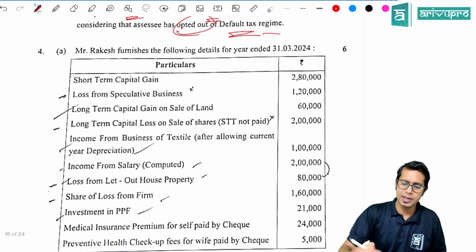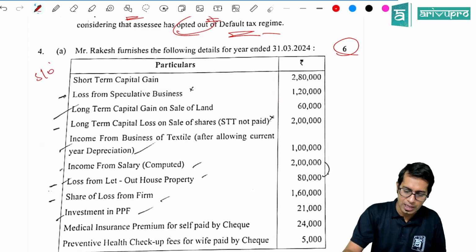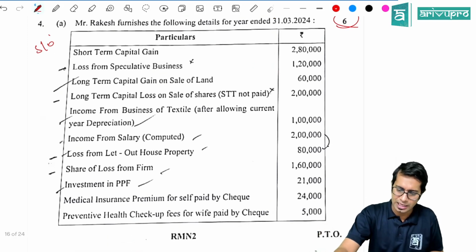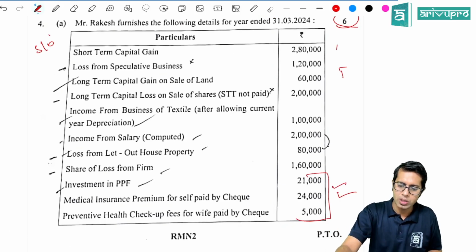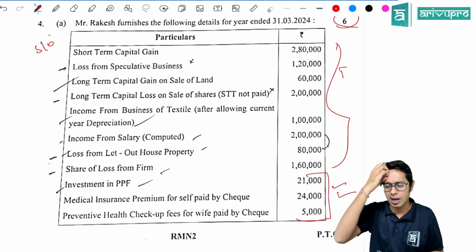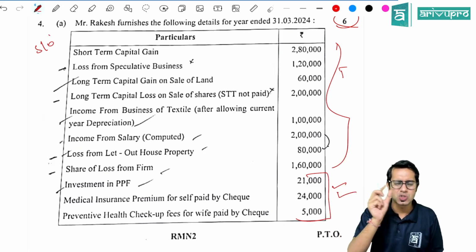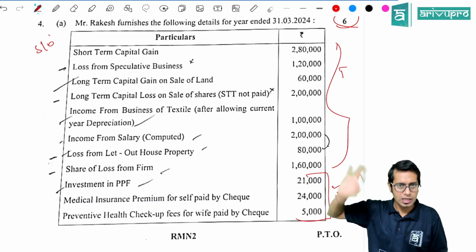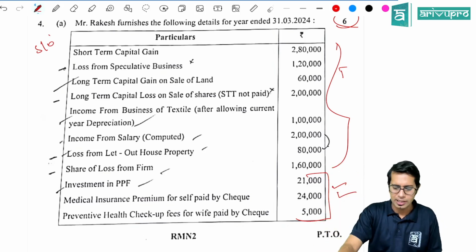Short term capital gain. Here this is a question on set off and carry forward. It was a simple, textbook question. They have just added these 3 extra points. All the other points are there in a similar question in your textbook, I don't know the name, Mr. Sohan or something, but these 3 extra points were added for computation of total income.